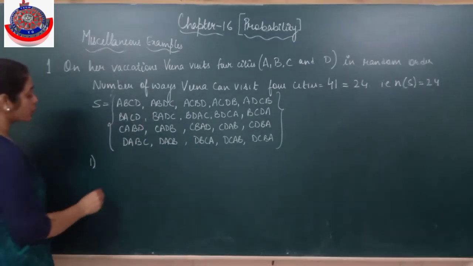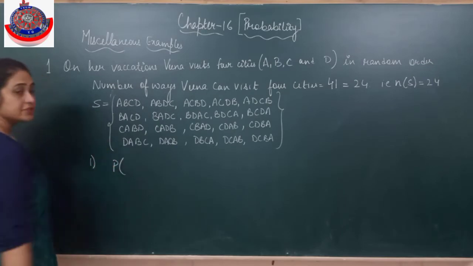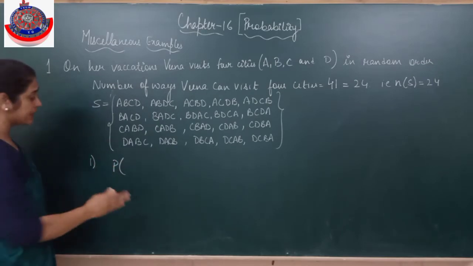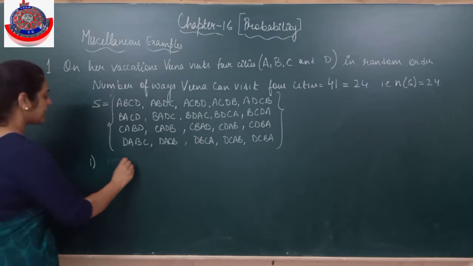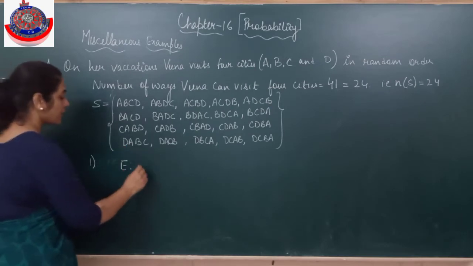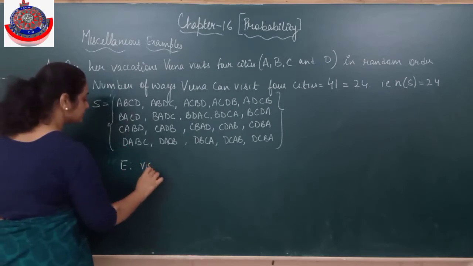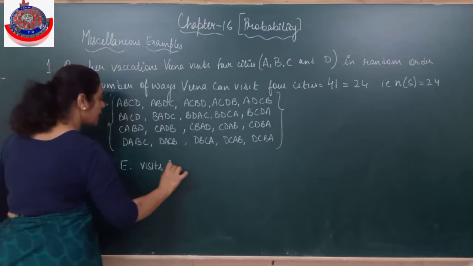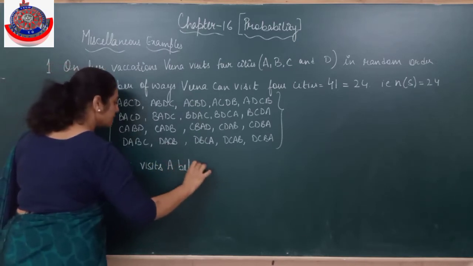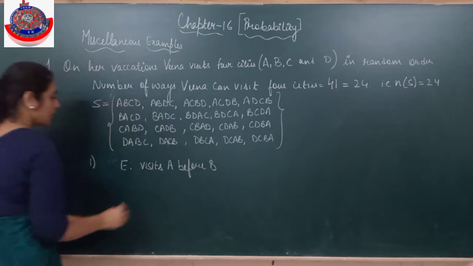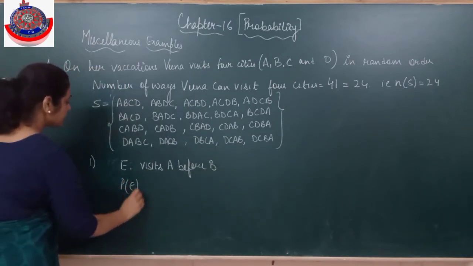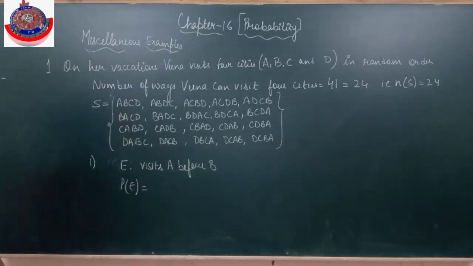I need to find out the probability that she visits A before B, or you can treat it as a sample space. I told you we can also assume it as an event. Let E be the event that she visits A before B. So probability of E, when she is visiting A before B. Now where does A come before B?